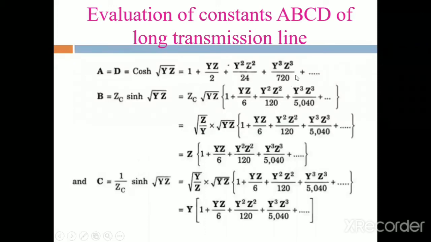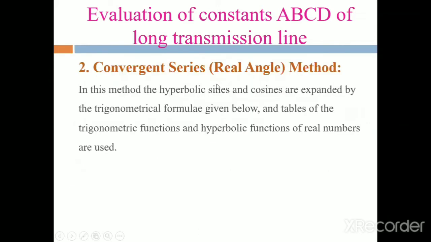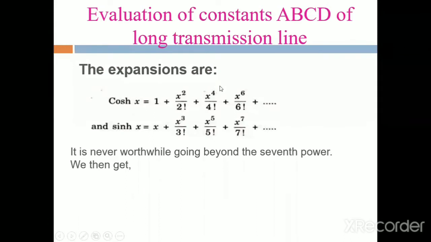What is the value of 2 factorial? The 2 factorial value is 2. Next, what is the value of 4 factorial? That is 24. Next, the value of 6 factorial is 720.